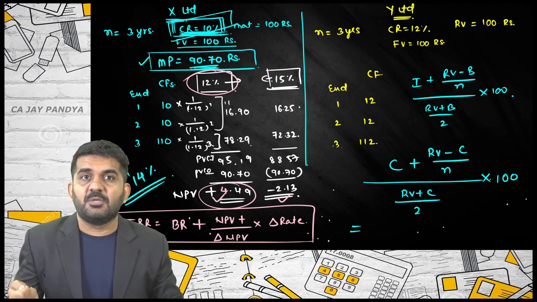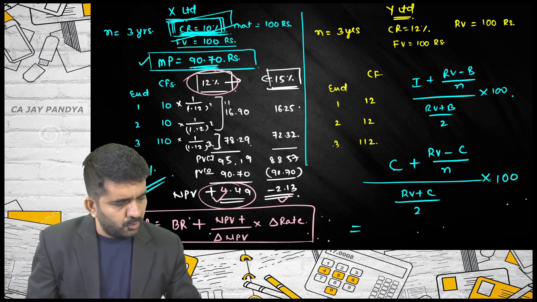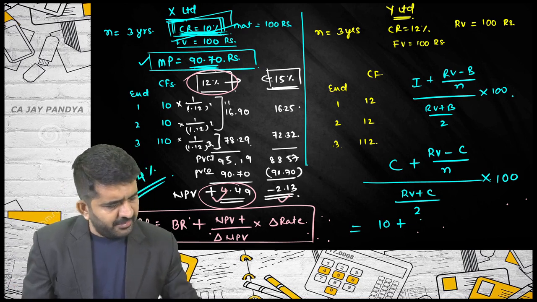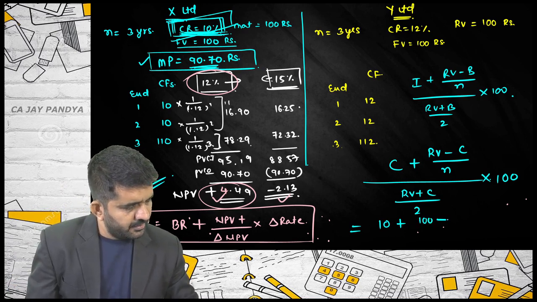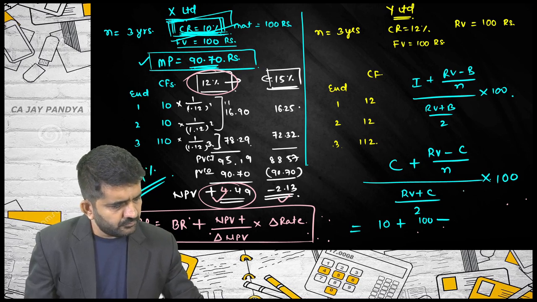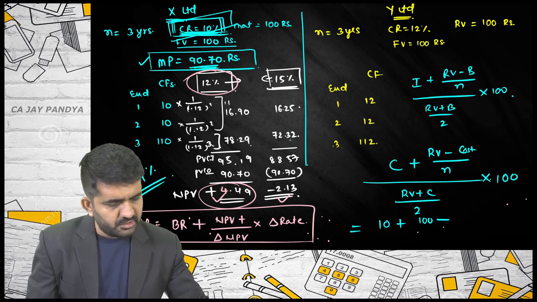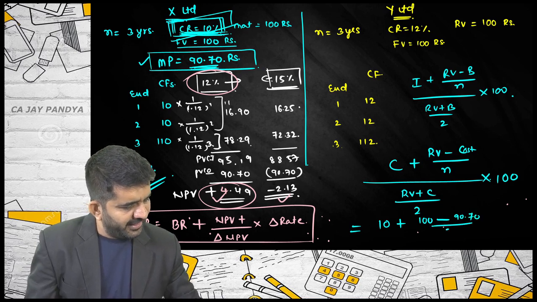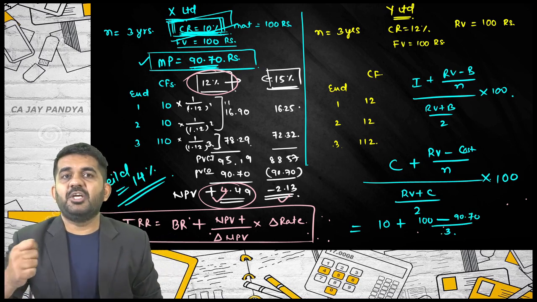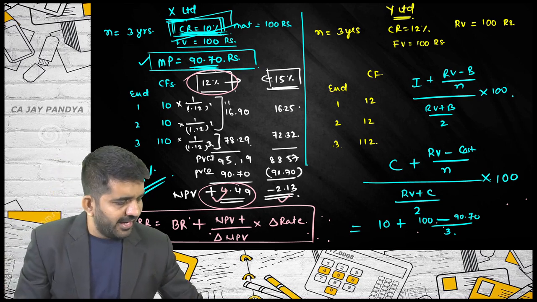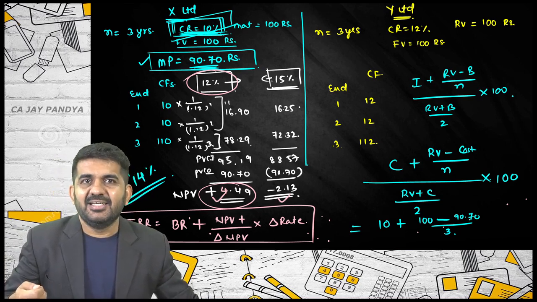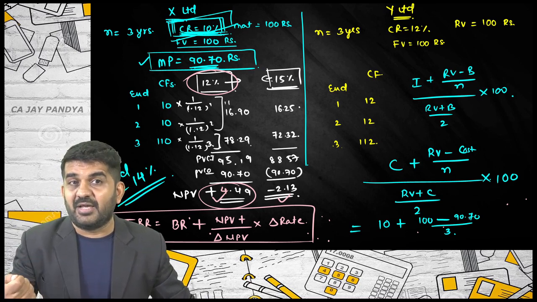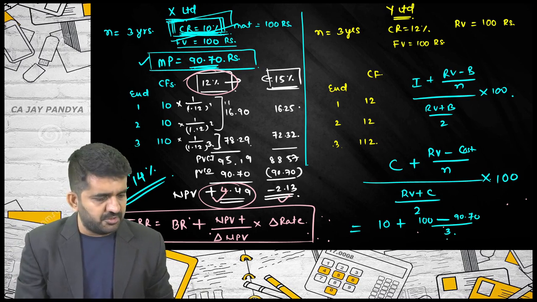But this is an approximation technique. Is it alright? So what I need to do is, coupon is 10. Redemption value is 100 minus cost, this is cost 90.70, divided by 3. See, every year I am earning 10 rupees, and this 9.30 is income of 3 years. So I have divided by 3. I am ignoring time value of money. So it is only an approximation technique.